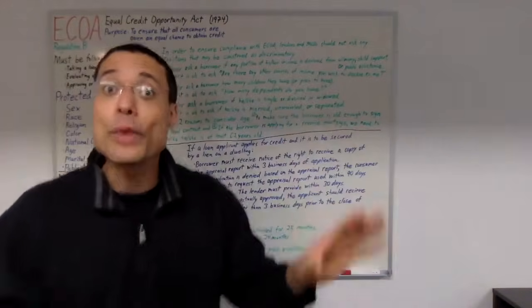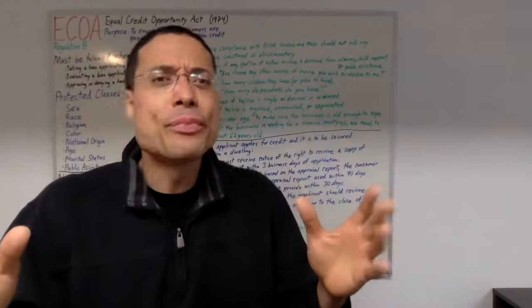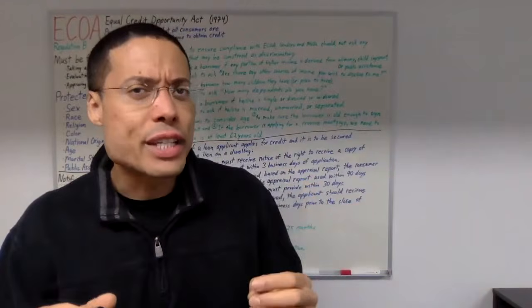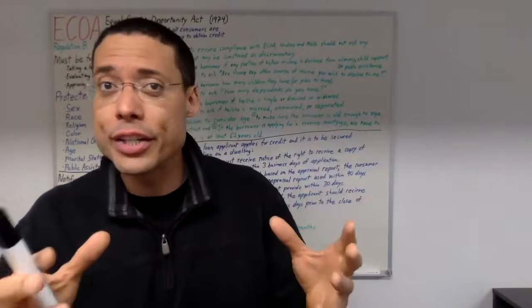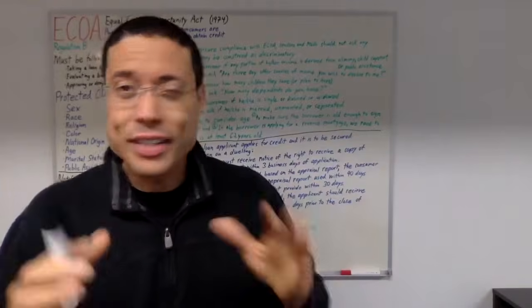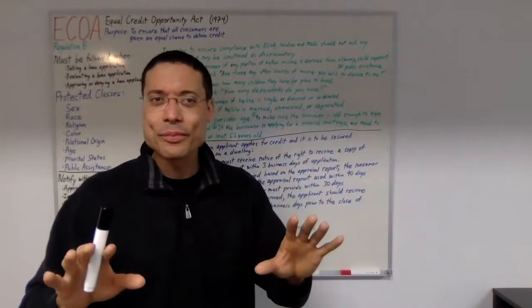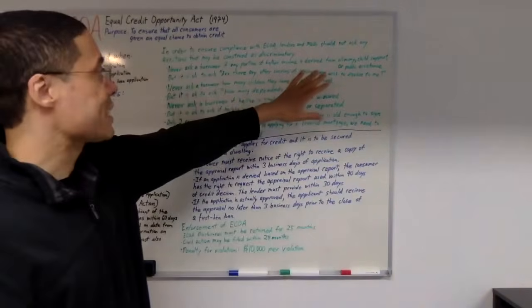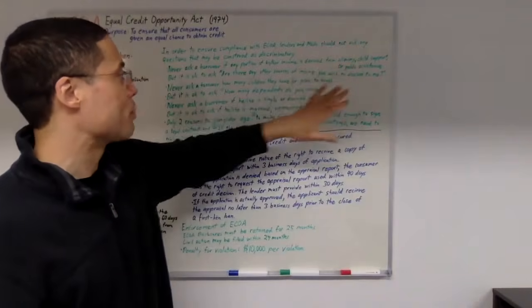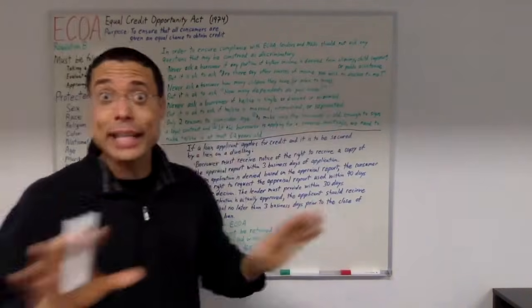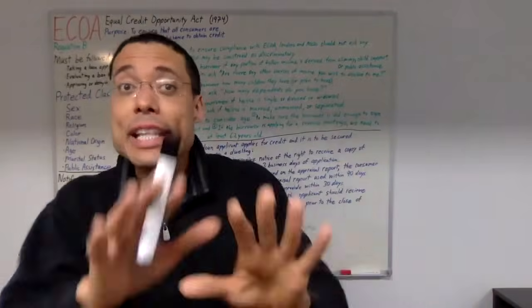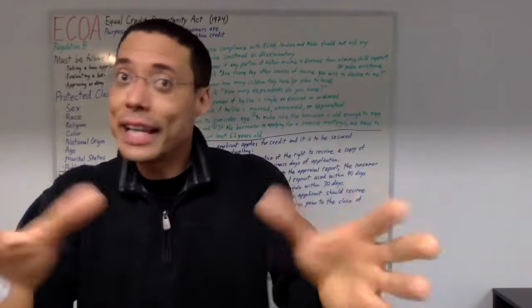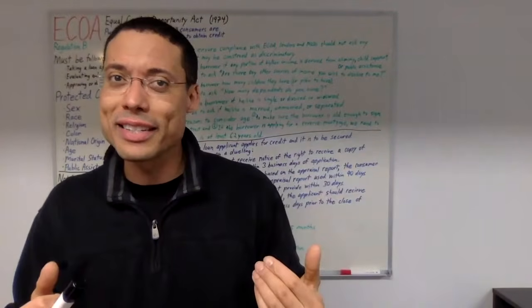But it's okay to ask, hey, are there any other sources of income that you wish to disclose to me? You see the difference between that? We cannot ask them about alimony, child support, or public assistance, but it's okay to ask them if there's any other sources of income that they wish to disclose to us.